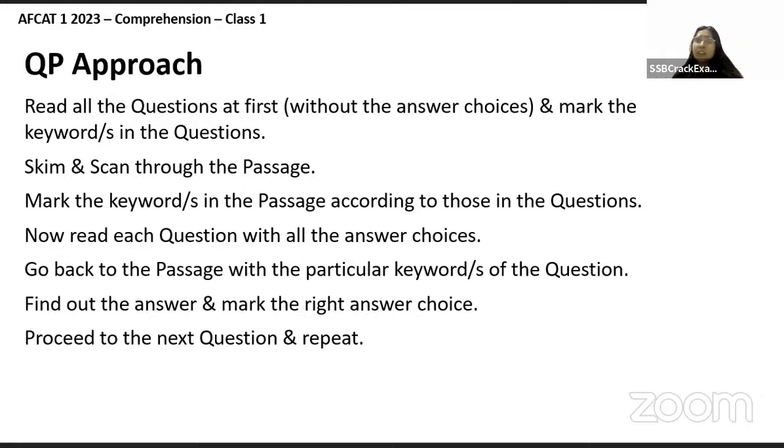So again, you have to mark the keywords, right, which we did in the previous technique also. And you can try to understand what is the tone of the author, है ना? And you can try to understand what is the idea. And basically, you read all the questions, right? You read the first question and you go back to the passage.